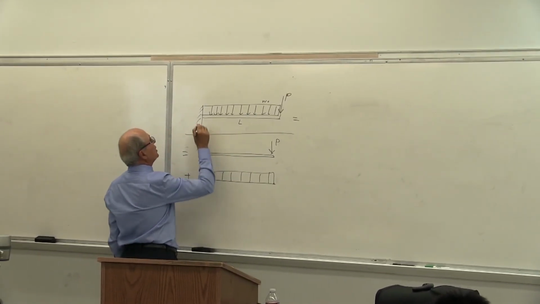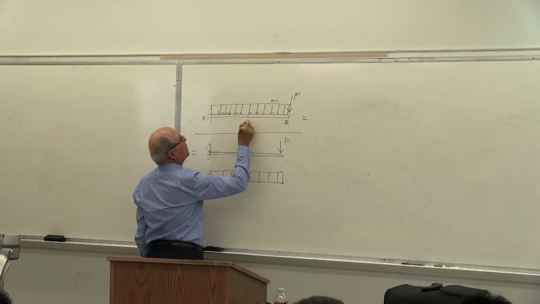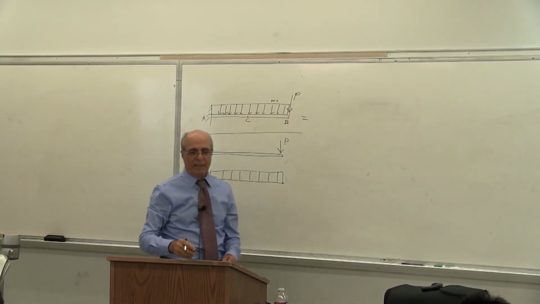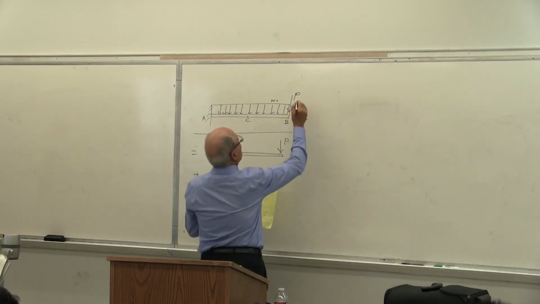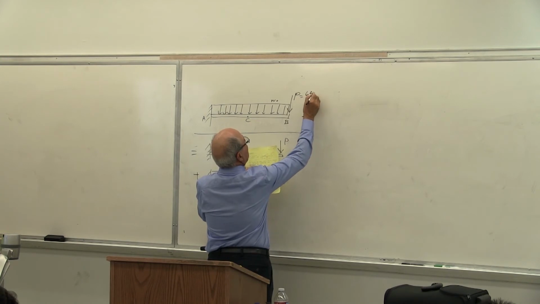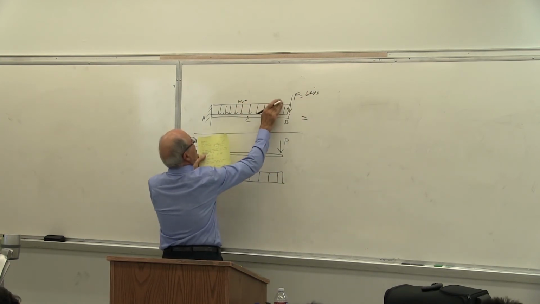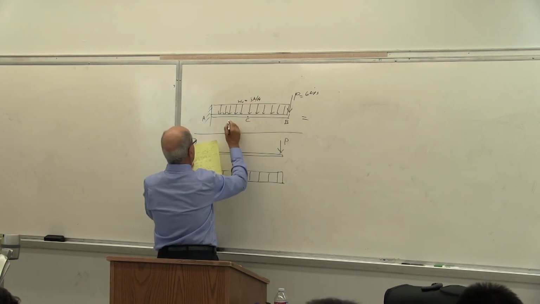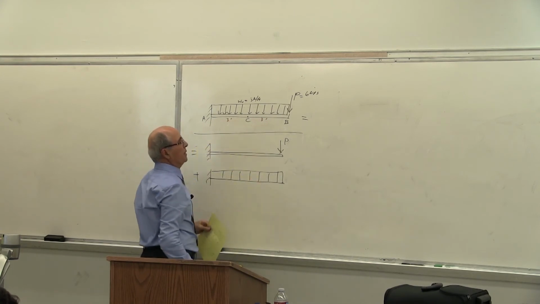Let's put this point A, this point B, at the middle of that point C. I can put even numbers there for simplicity. So let's say P is equal to 6 kips again, and W equal to 3 kips per foot, and this is also 3 feet and 3 feet.